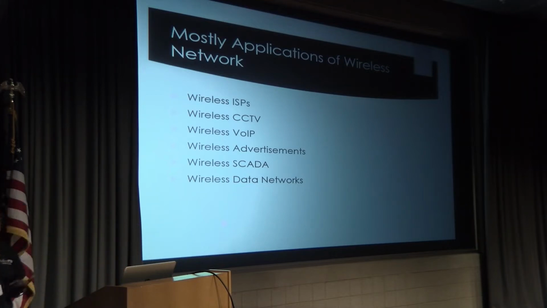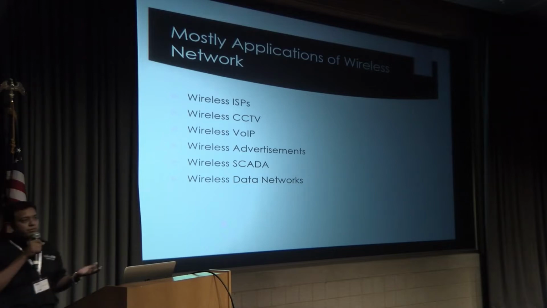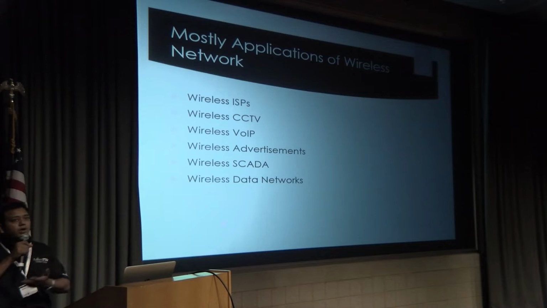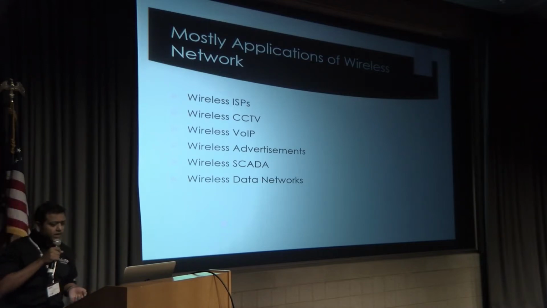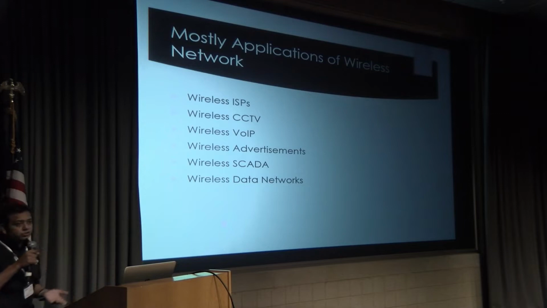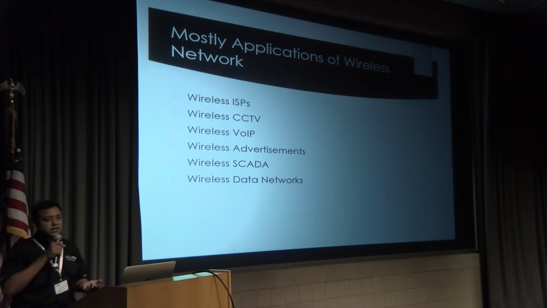But when IP-based cameras came and you start to use wireless CCTV systems, you can deploy city-to-city systems. Wireless VoIP is also a big application nowadays. You can deploy your telephone lines, 10, 20 or whatever, very quickly by using wireless links.